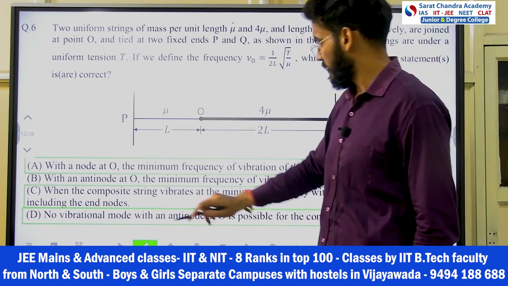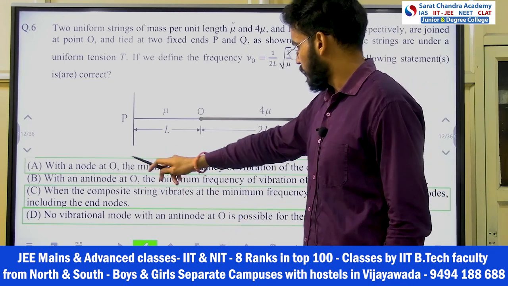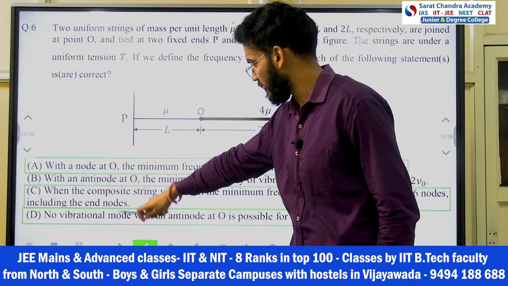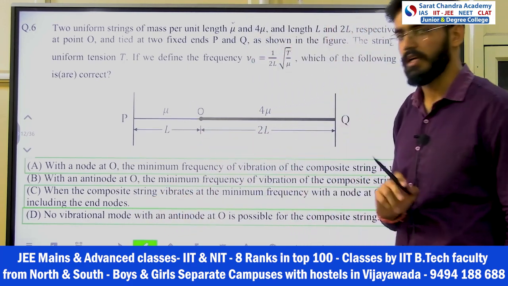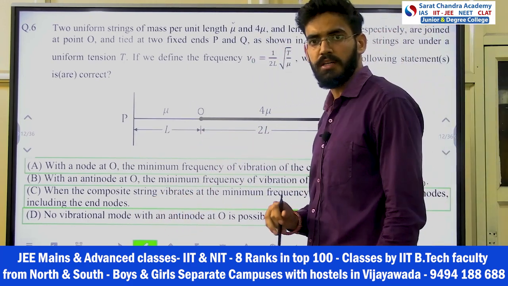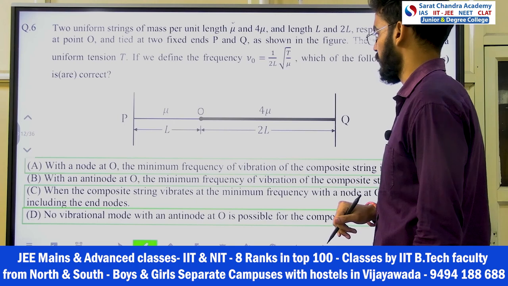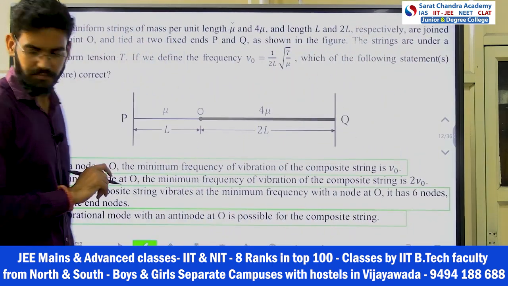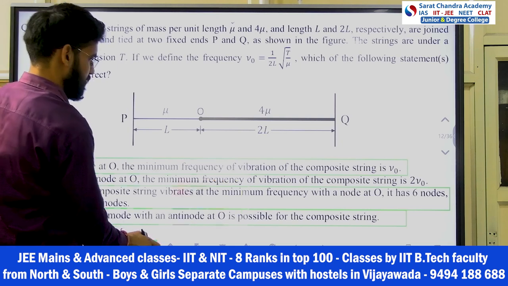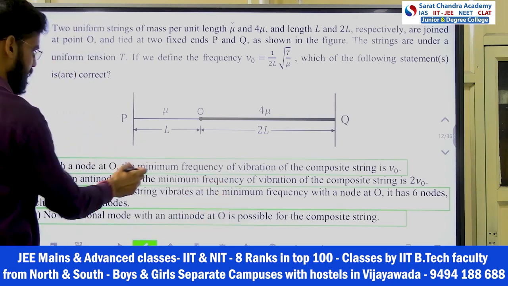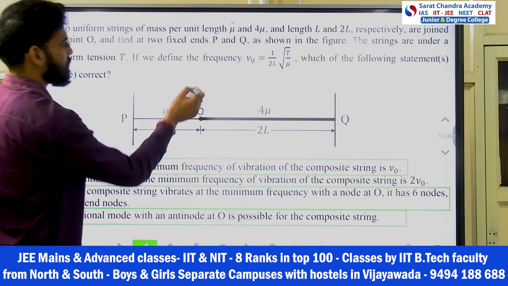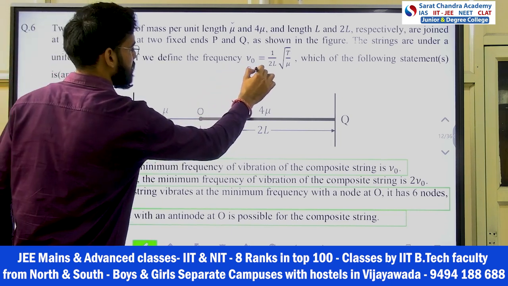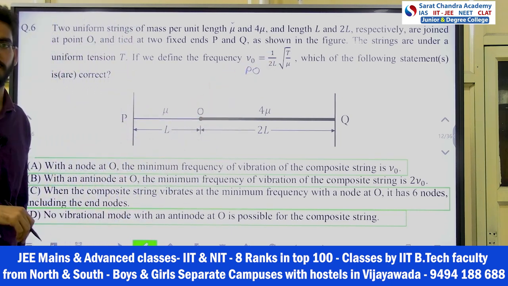Okay. So here if you see in the options, two options are there taking O as node and two options are there taking O as antinode, right? So first we will solve for the node part and then we will go for the antinode part. So taking O as the node, he is saying minimum frequency, right? First of all, in P to O, this is the fundamental frequency, right?